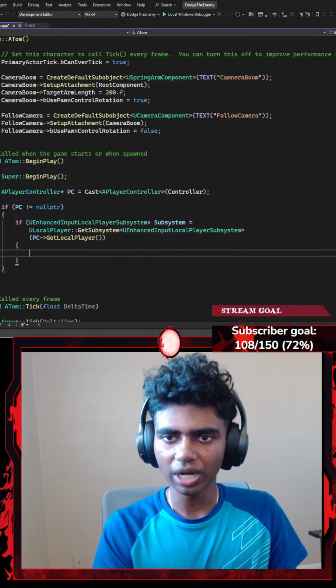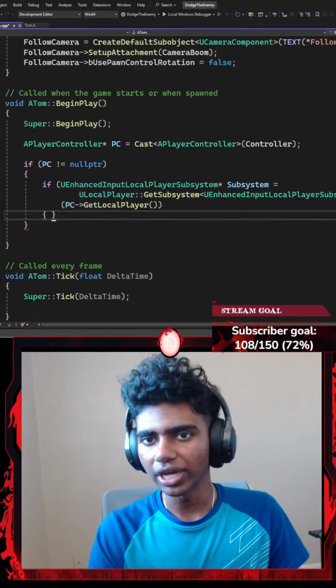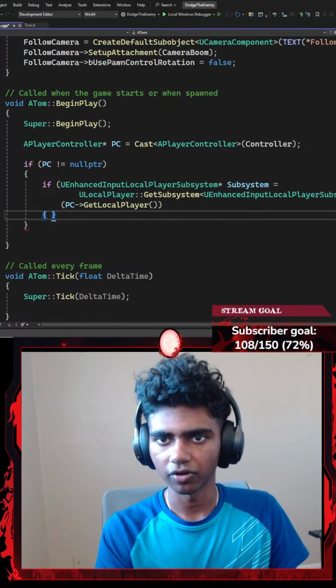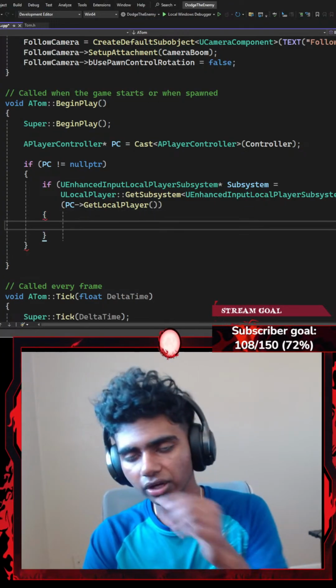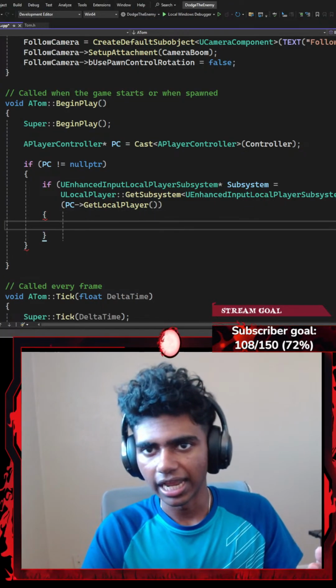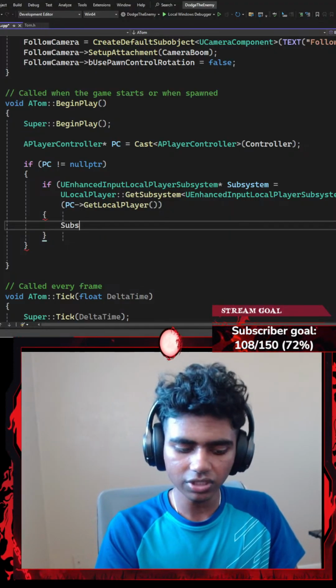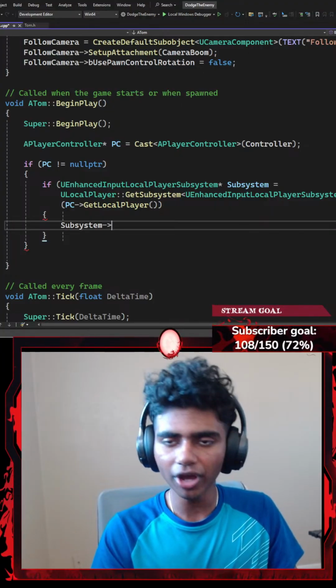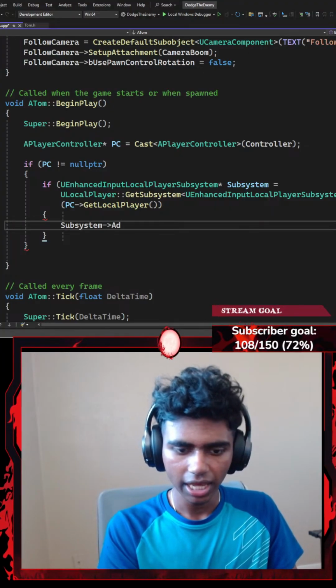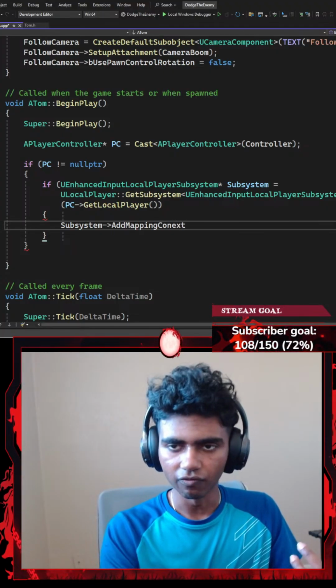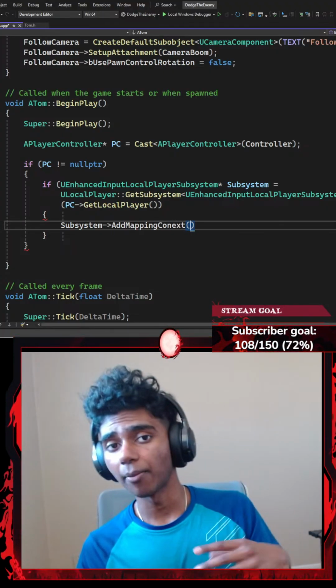Once I'm done with this function, I'm gonna add a pair of curly braces. Now, inside my pair of curly braces, what am I gonna go ahead and do? Let's say the subsystem that I created up here, I'm gonna go ahead and use that here. My subsystem's pointer is gonna go ahead and point towards add mapping context. Let's go with add mapping context with a pair of parentheses, which requires two parameters.